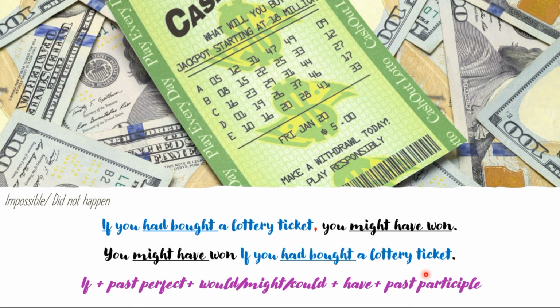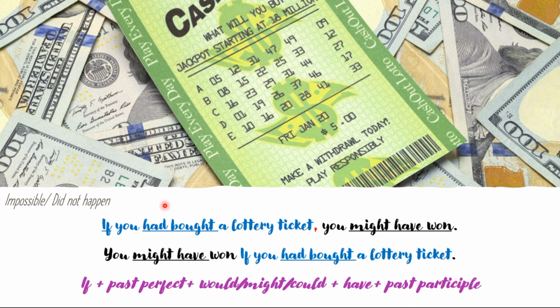Another example. If you had bought a lottery ticket, you might have won. Or I can say, you might have won if you had bought a lottery ticket. Pay attention to the structure: if, past perfect, might in this case, and have, and the past participle form of the verb.